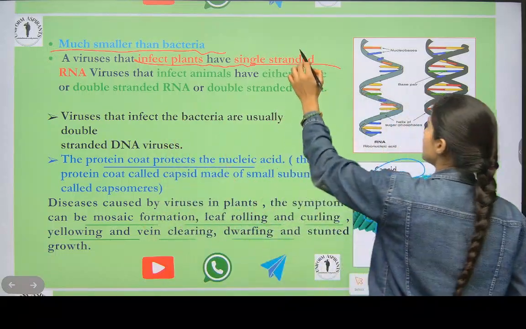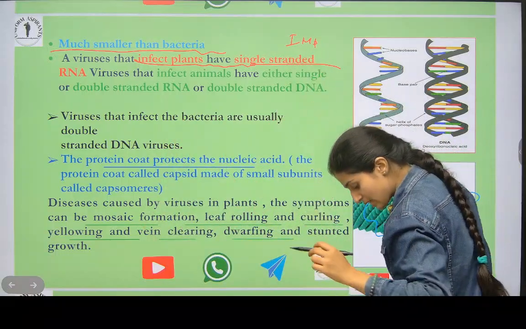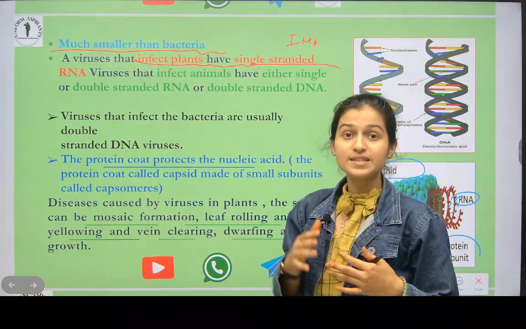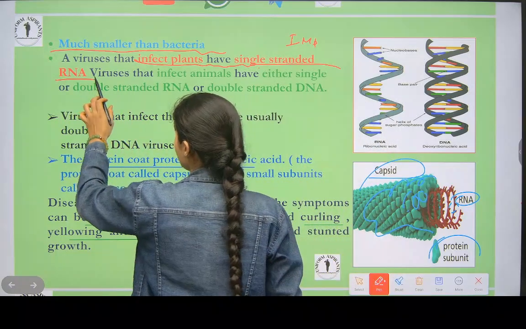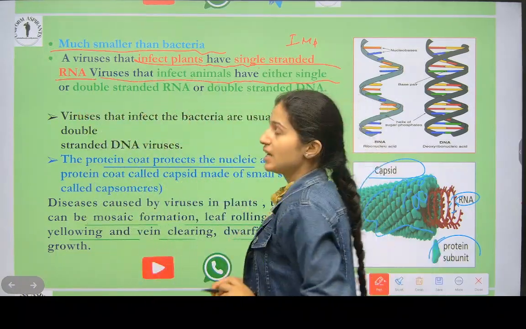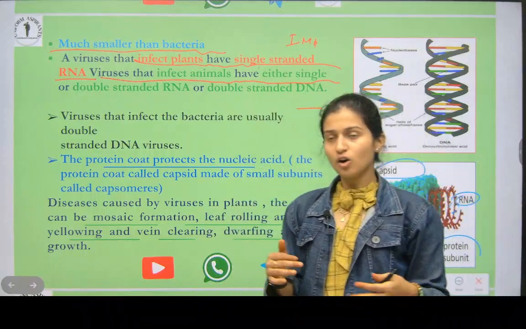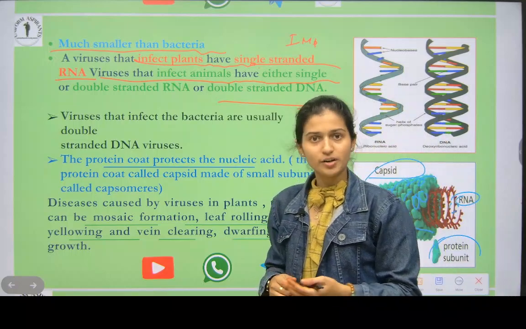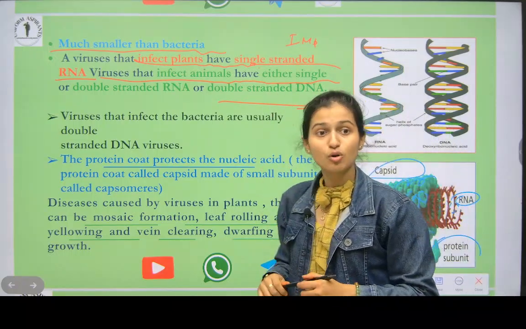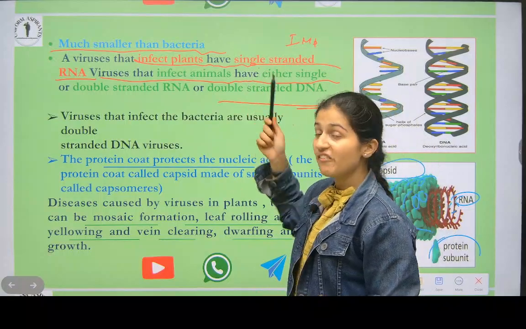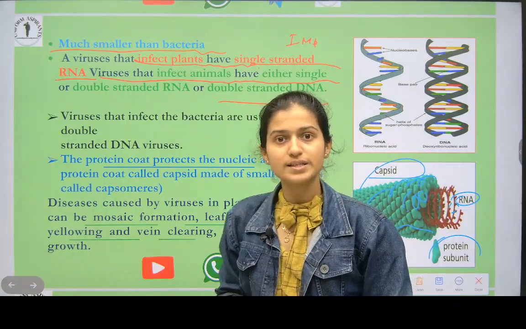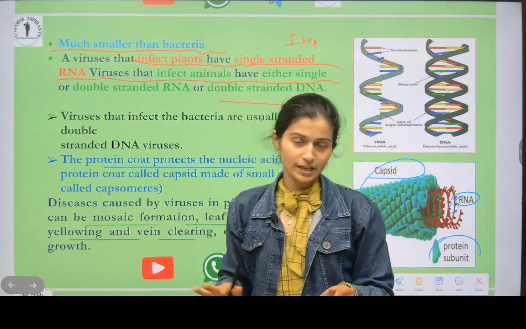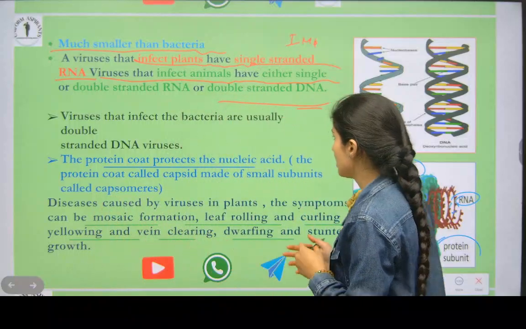A virus that infects plants has single-stranded RNA. This is the important statement you have to keep in mind. Viruses which infect plants have single-stranded RNA. This is very important. Write this down. Viruses that infect animals have either single-stranded RNA or DNA, or double-stranded RNA or DNA. But if the virus is attacking plants, then what does it have? Single-stranded RNA only, not DNA. Right, like this.